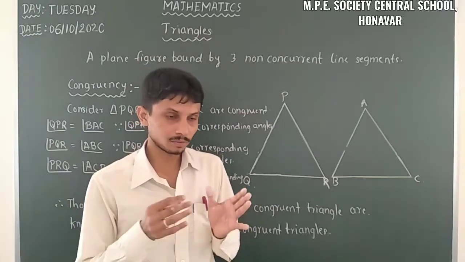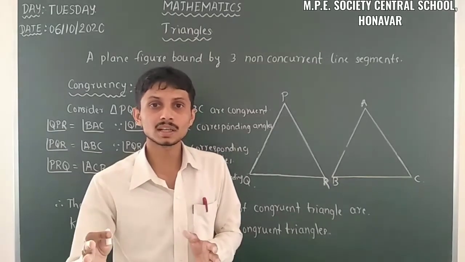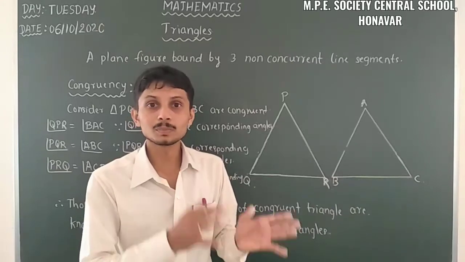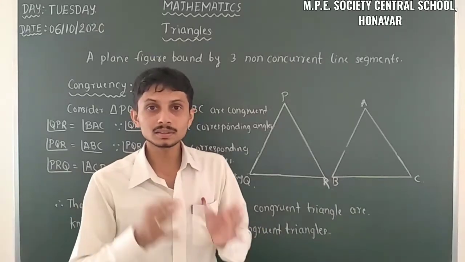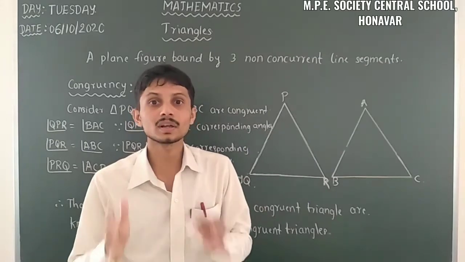For example, those two squares have sides of length 4 cm.